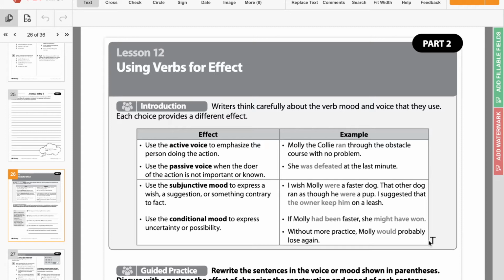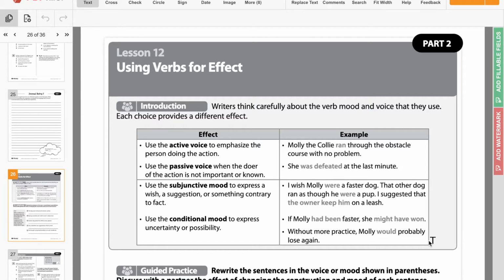I suggested that the owner keep him on a leash. That's a suggestion, okay? The first one's a wish, but it's also contrary to fact because she's not a faster dog. It's both a wish and contrary to fact. The middle one is contrary to fact. And then the last one, I suggested the owner keep him on a leash, is a suggestion. Keep is the verb there, but the phrase altogether is the owner keep him on a leash.